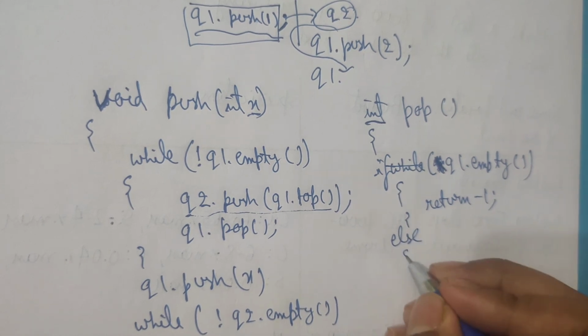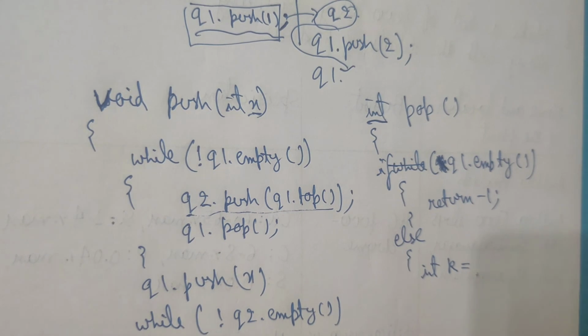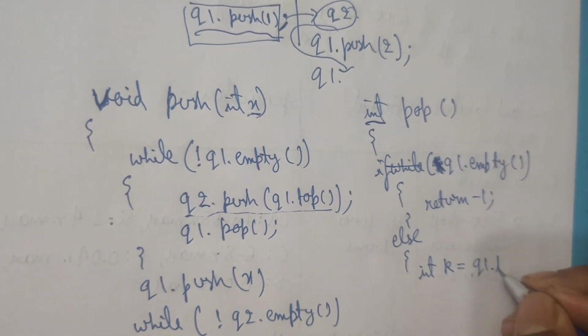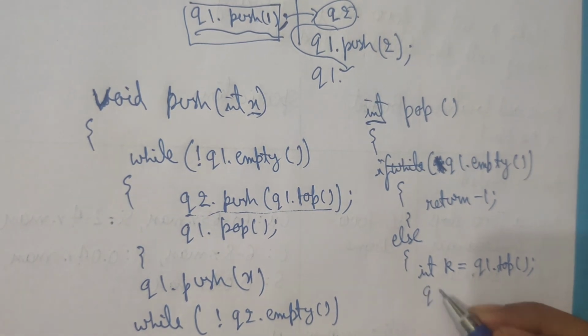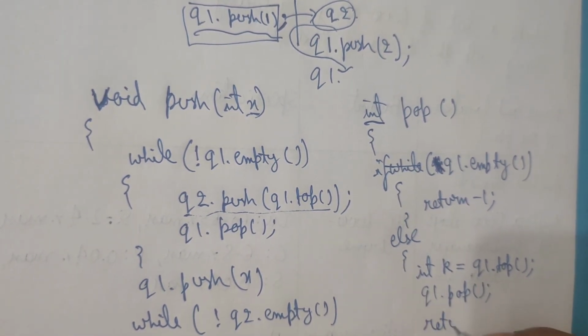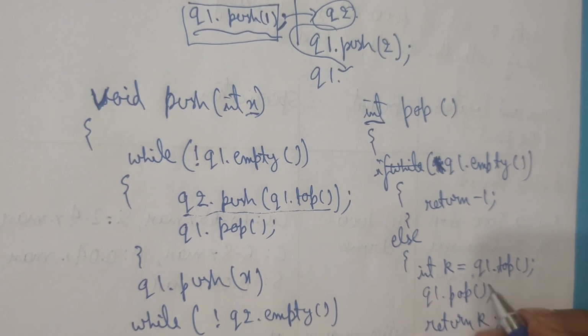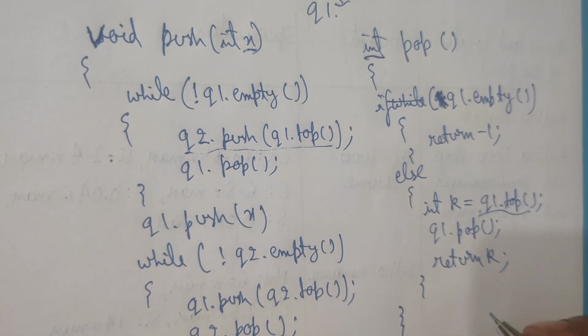Else we will take a variable k and store the first element of q1, then we will pop the first element of q1, and then we will just return k, this top element. This is the overall function.